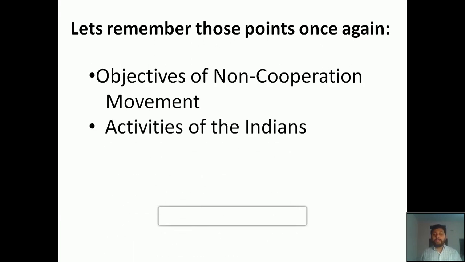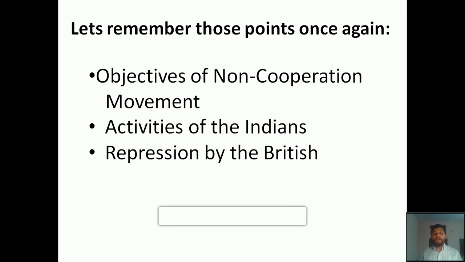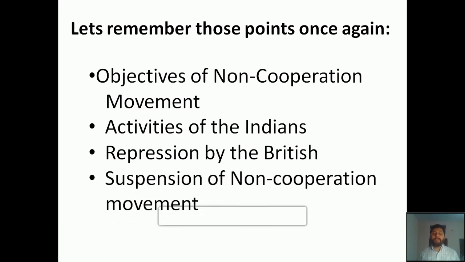Second one, activities of the Indians, or in other words, what were the contributions of the Indians towards the non-cooperation movement. And third one, repression by the British, or the reaction of the British. And the fourth one, suspension of the non-cooperation movement by Mahatma Gandhi due to the Chauri Chaura incident. So these were the main points which we were discussing in the last class. Those who haven't got much idea about this part, please just watch the video which I have uploaded in the last class.